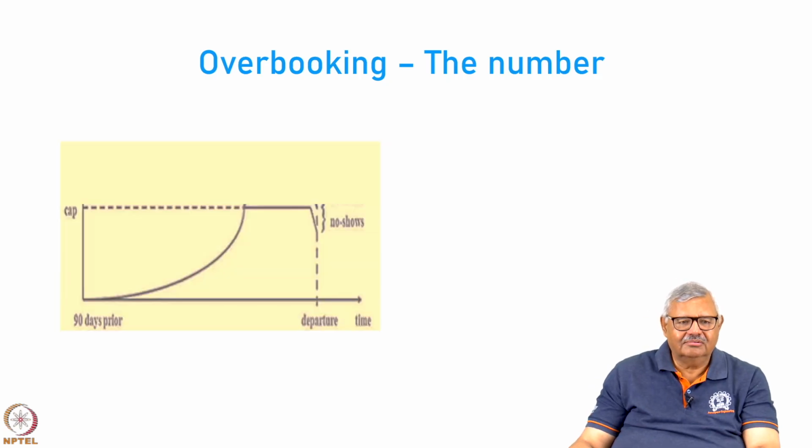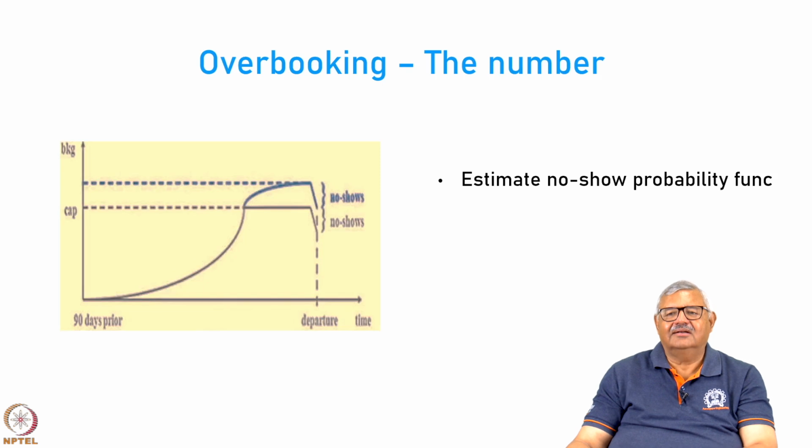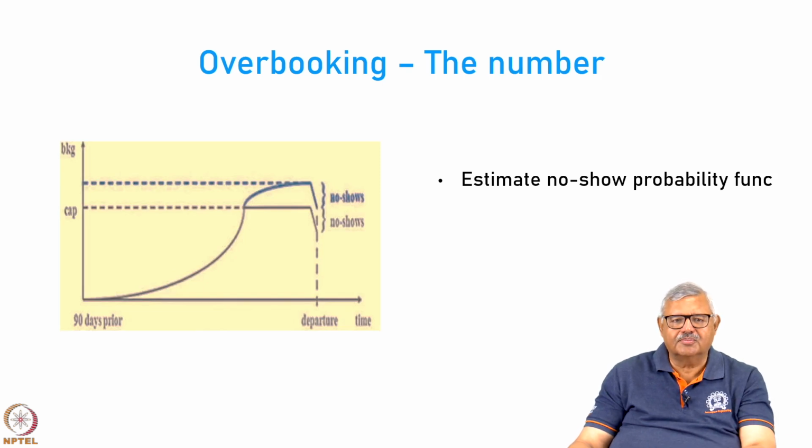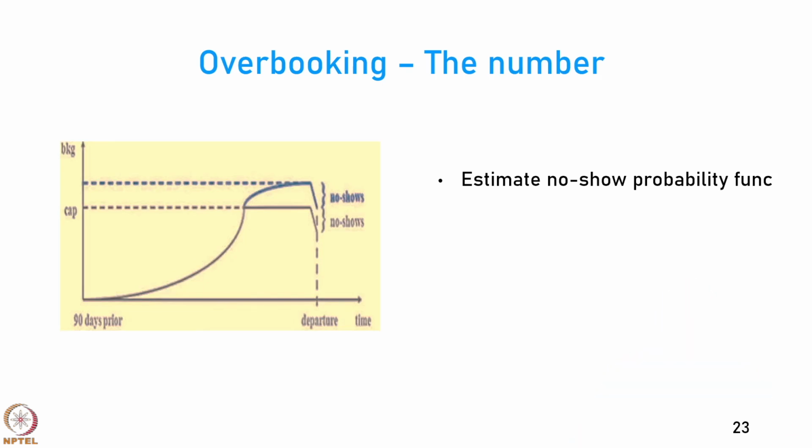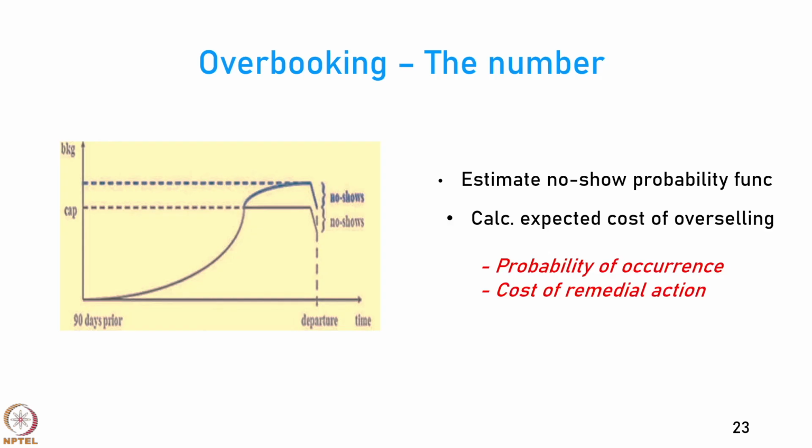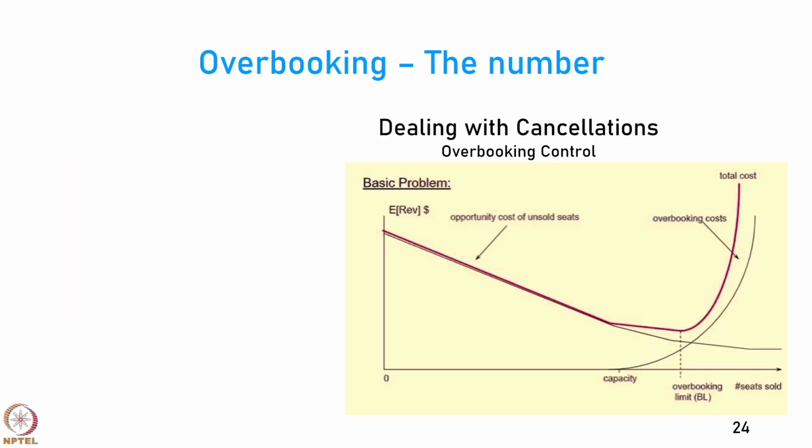Okay. So now you can see that there is something called a no-show probability function, which has to be estimated by the airline, and this is used to calculate the expected cost of overselling. So the probability of occurrence and the cost of remedial action have to be considered, and there has to be a ceiling on this to limit the goodwill impact. Okay.